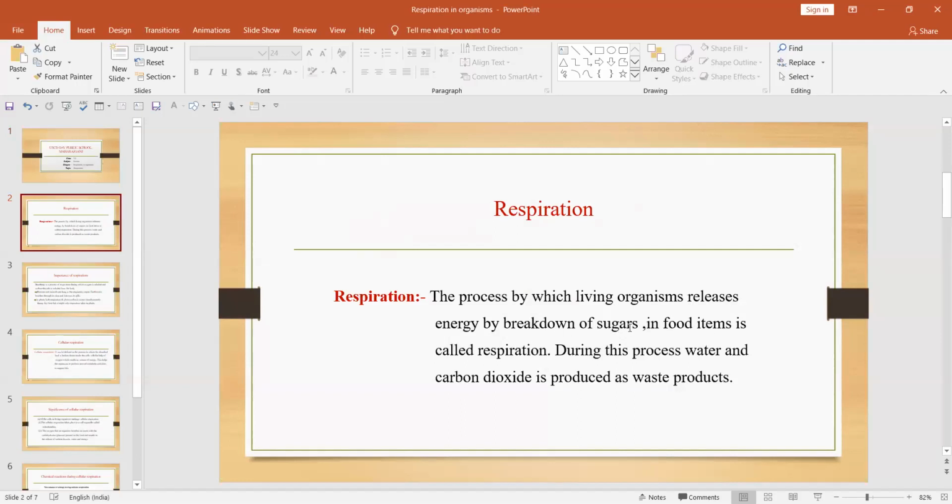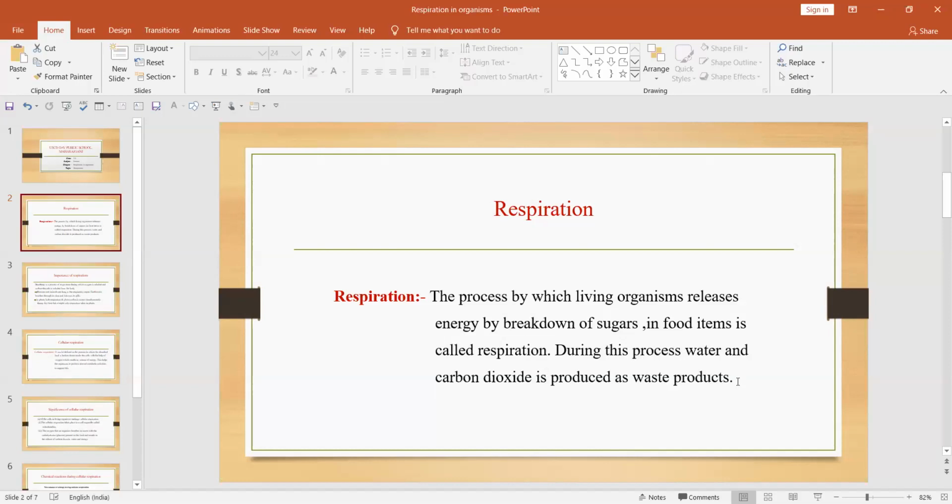So what is this sugar? This is the absorbed food that is absorbed during the process of nutrition. And the process by which this absorbed food is converted into energy is known as respiration. During this process, water and carbon dioxide are produced as waste products. So during this respiration process, we find that water and carbon dioxide will be produced.